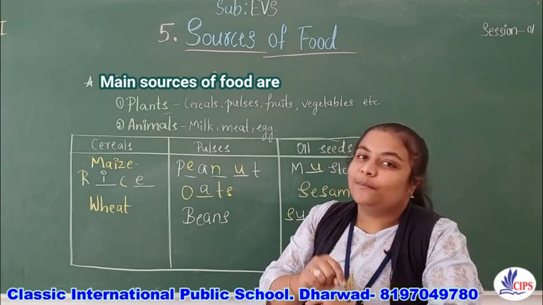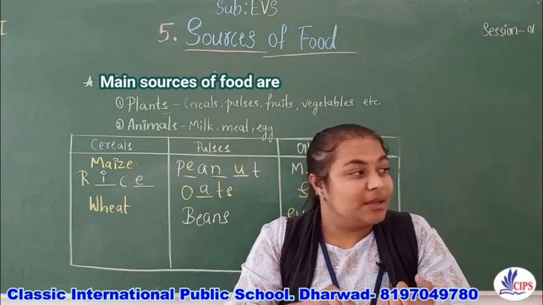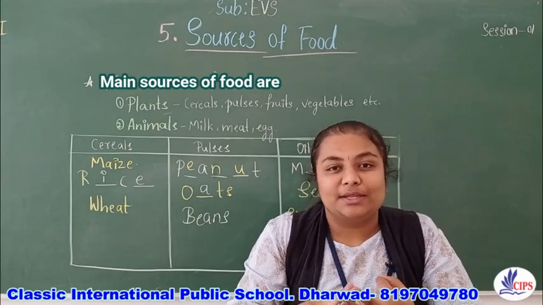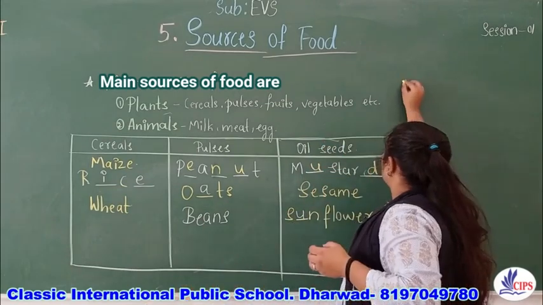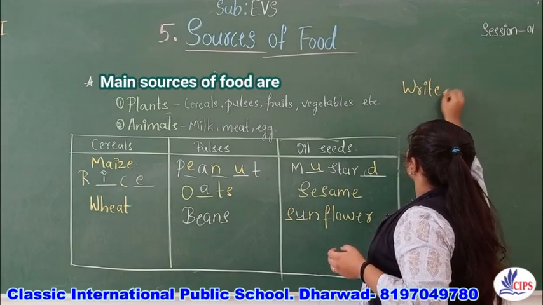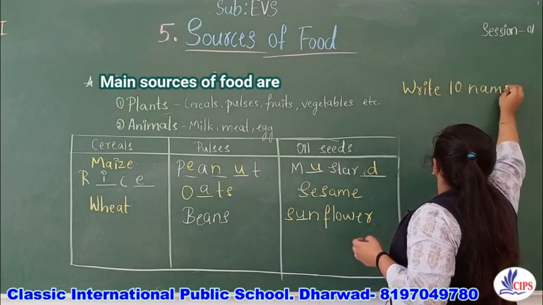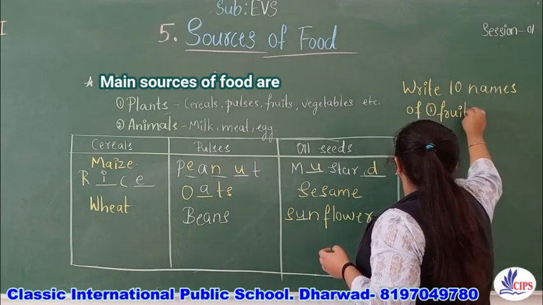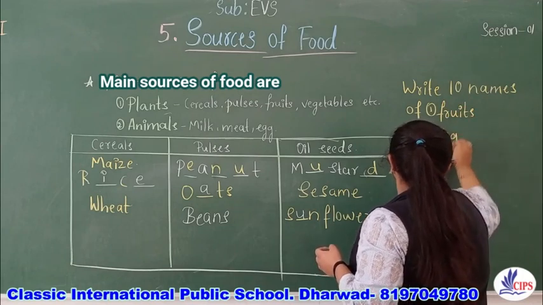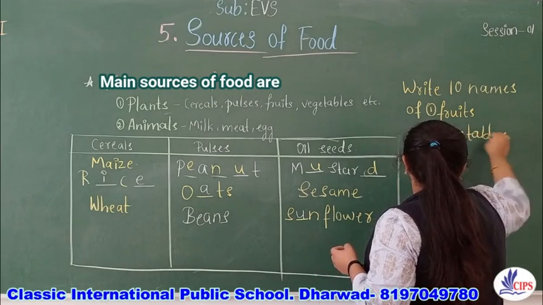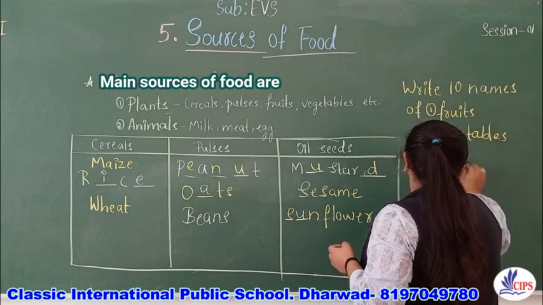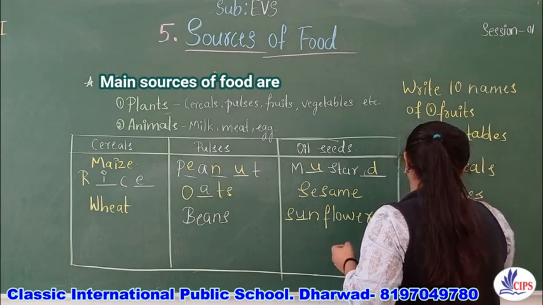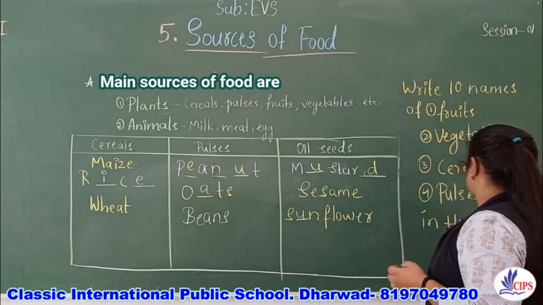And you should write 10 names of fruits, vegetables, cereals and pulses in your HW book.